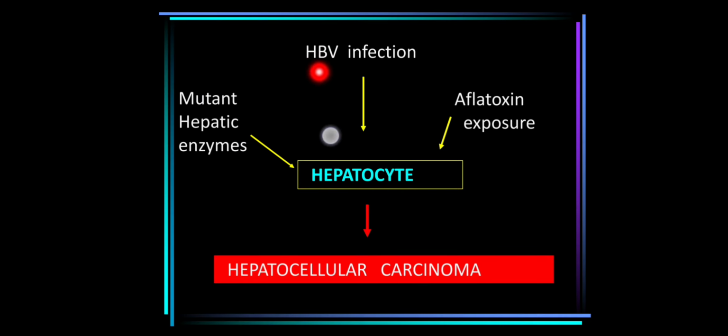So, hepatitis B infection causes mutation of the hepatic enzyme and aflatoxin exposure. So, there is a co-carcinogenic exposure of aflatoxin and HBV and the mutant hepatic enzymes, leading to proliferation of abnormal cells in the liver, leading to hepatocellular carcinoma.